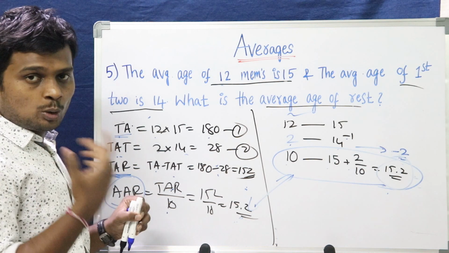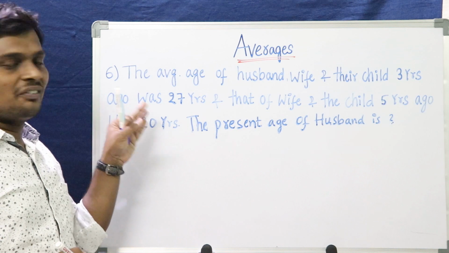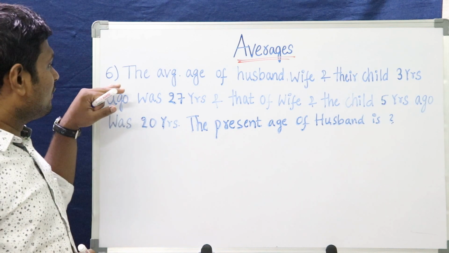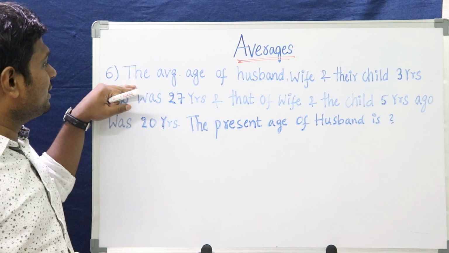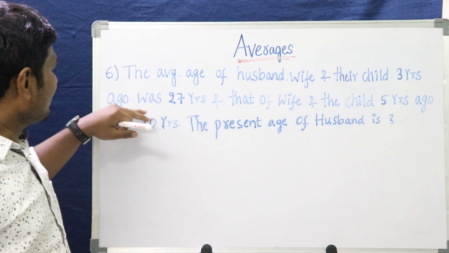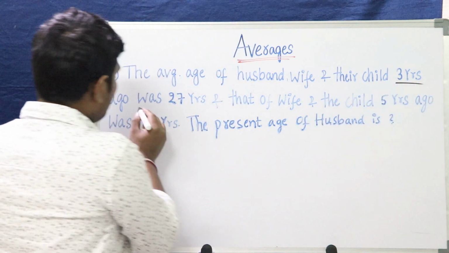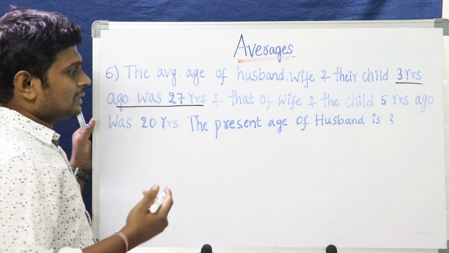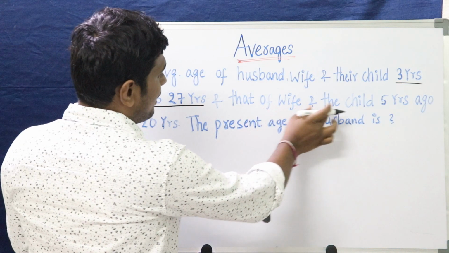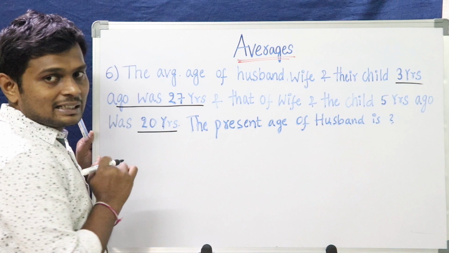Let me take one more example, one more variant. Let's solve this problem. This is one more different problem in averages. The first statement given is that the average age of husband, wife and their children 3 years ago was 27 years. And the second statement: wife and the child 5 years ago, the average was 20 years.